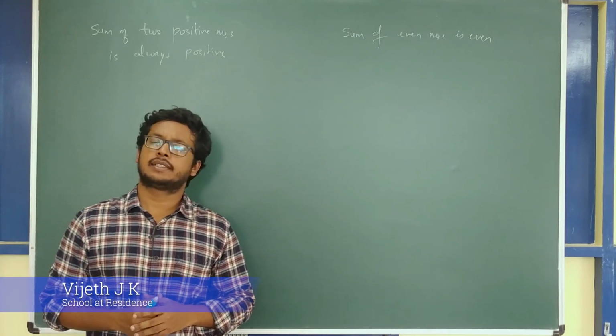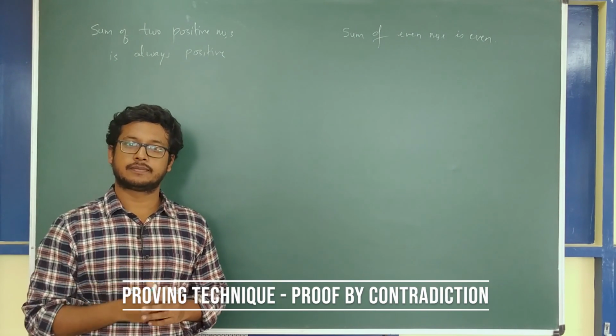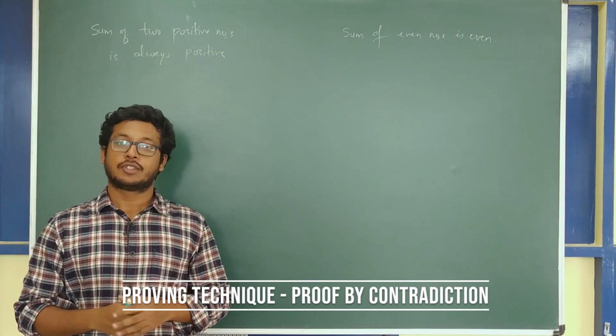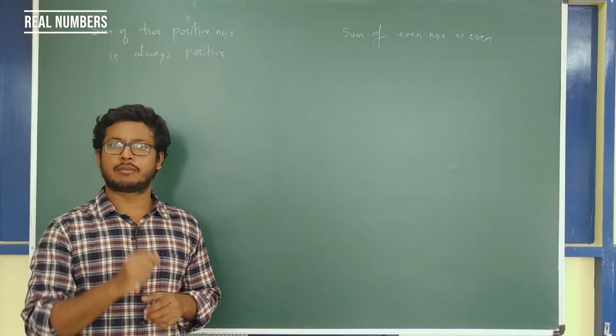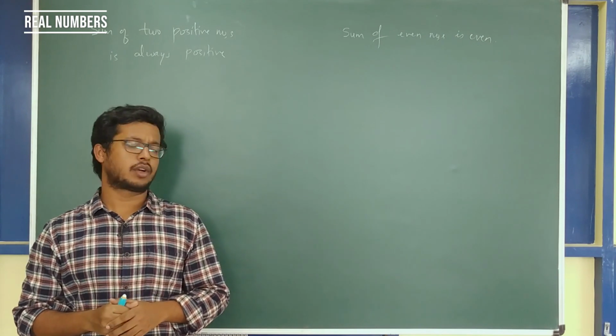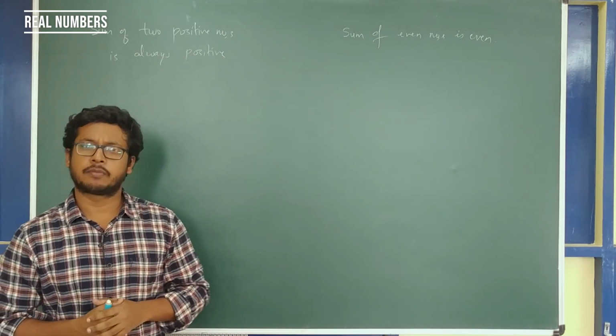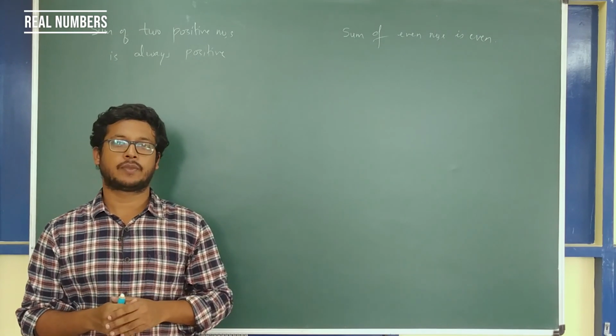Before proving any number is irrational, we will briefly look at proving techniques. One of the most powerful proving techniques in mathematics is proof by contradiction. Before going into detail about it, we will see why these proving techniques are important.